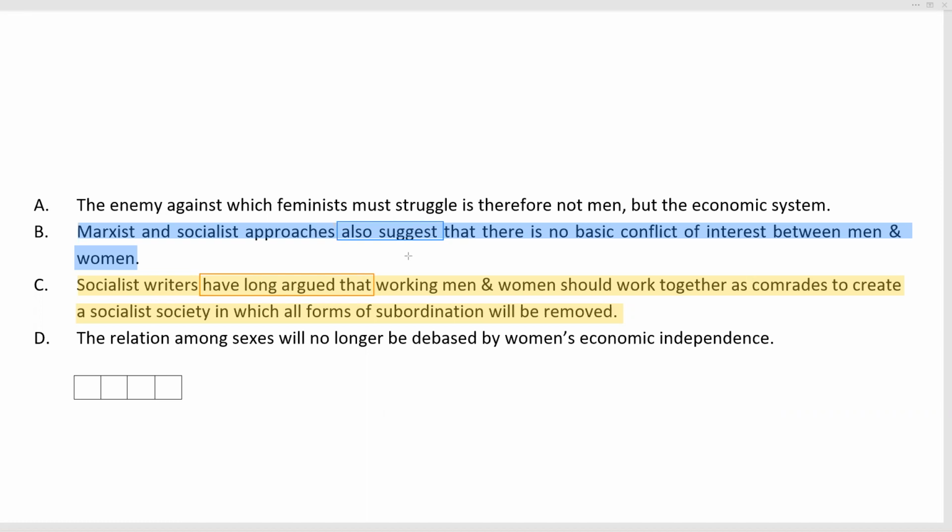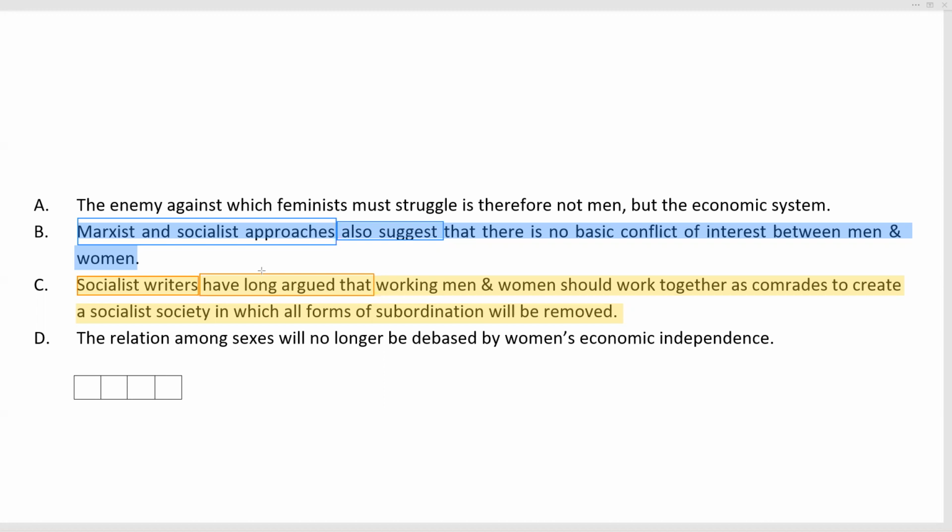But if we do have the pairing as CB, then we have a logical flaw, because C talks about socialist writers, and then B would talk about Marxist and socialist approaches. But we already have the socialist approach much more specifically mentioned in C. So socialist writers have long argued.